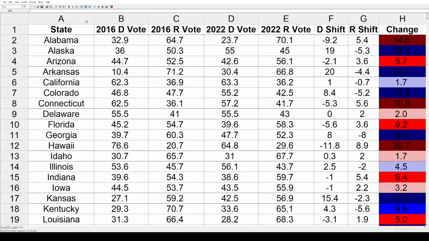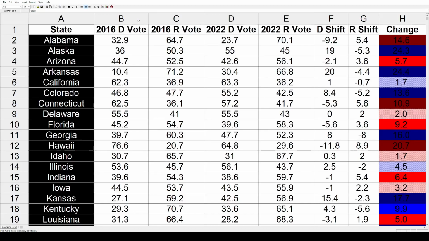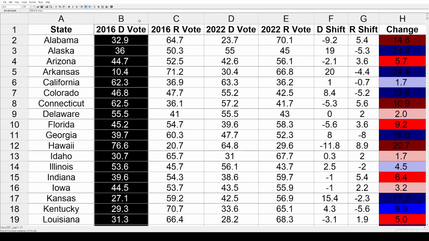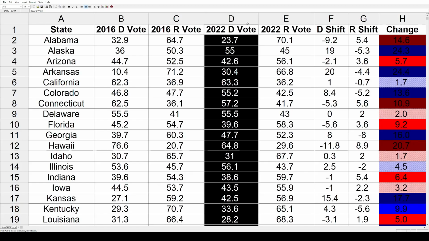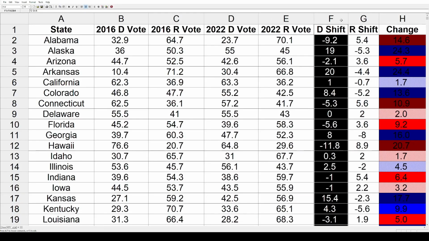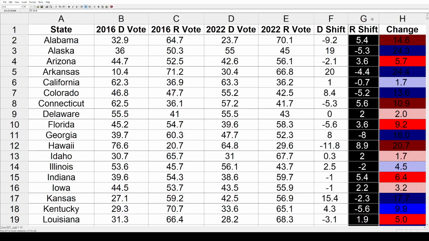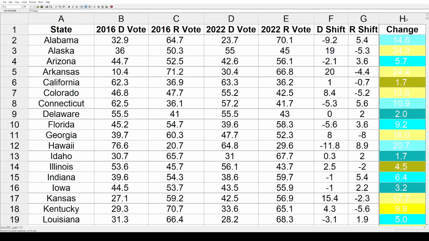It's not the sexiest thing, but it does have all the numbers. And in the first column, we have the states. The next column is the 2016 statewide popular vote for the Democrats in the U.S. House. The next column is the statewide popular vote for the Republicans in the U.S. House. Jump ahead to the Democratic vote in 2022, followed by the Republican vote in 2022. The next columns are the Democratic shifts between those two elections, followed by the Republican shifts. And the last column is the net change between the two parties between the two elections.